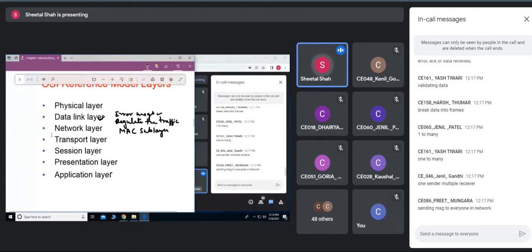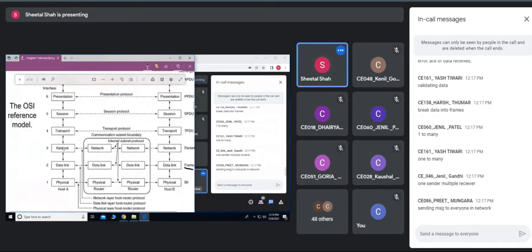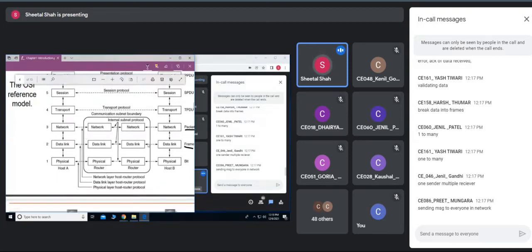The next layer is the network layer. As I said, its function is to route the packets. The data unit in the network layer is the packet. It controls the operation of the subnet.